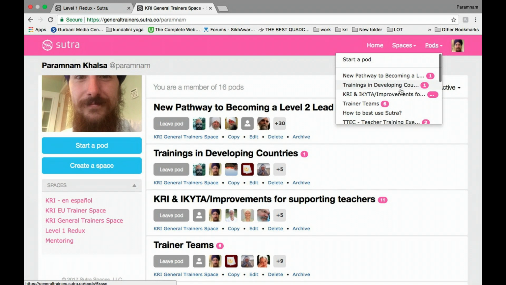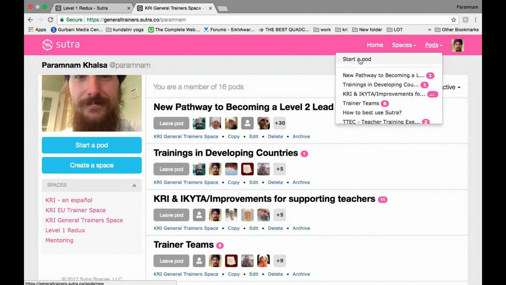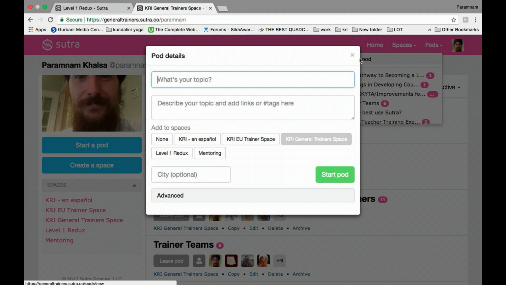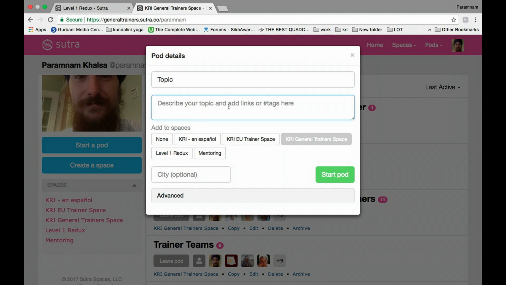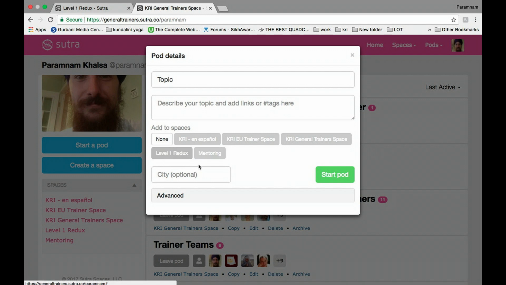Now, if you'd like to start a pod or a discussion thread on a certain topic that you think should have a discussion thread, you click Start a Pod. You can type your topic name here, describe the topic, and if you belong to multiple spaces, you can click the different spaces you'd like this pod to show up in.